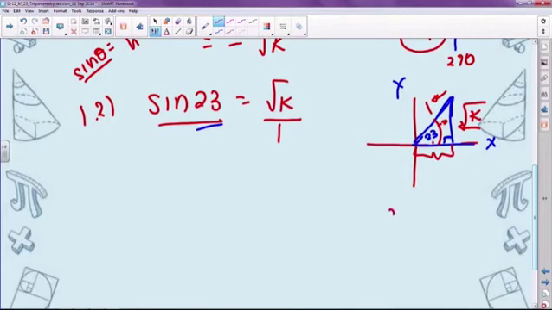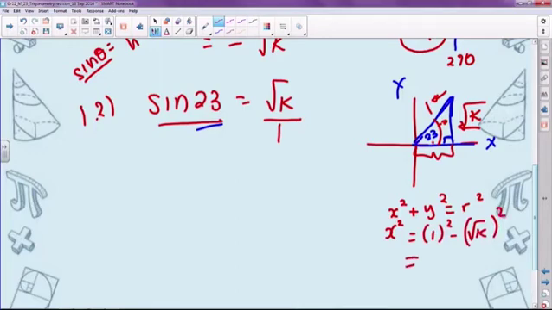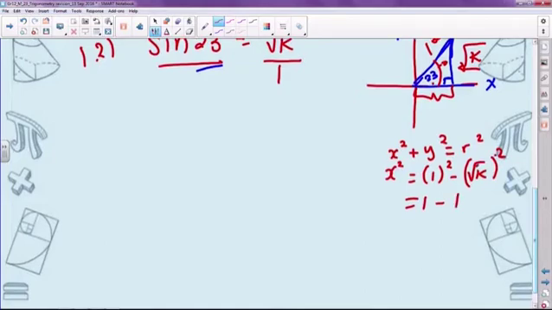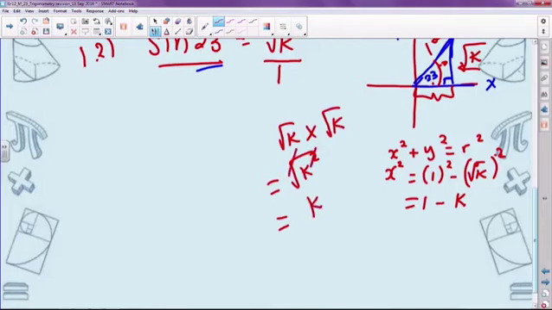So I can set it up as follows. By Pythagoras, we know that x squared plus y squared is equal to r squared. X is what we are looking for, so therefore it's going to be the difference, r squared minus y squared. R had a value of 1, and y had a value of the square root of k. Okay, so therefore you'll get 1 minus, if you square the square root, you're just going to end up with k, because if you're squaring a square root, you're basically saying square root of k times square root of k, which is equal to the square root of k squared, which will just give you k. So obviously the square root and the square cancelling out there.